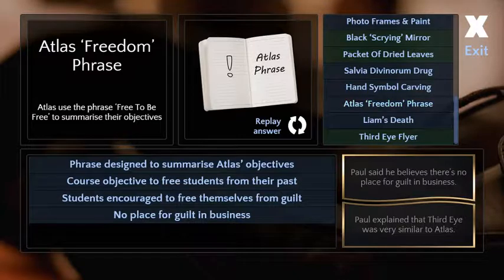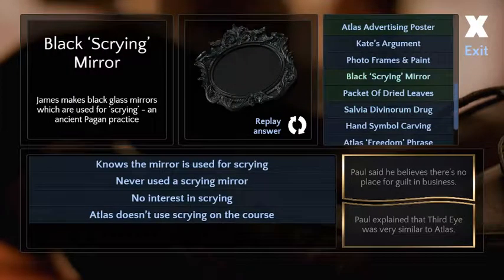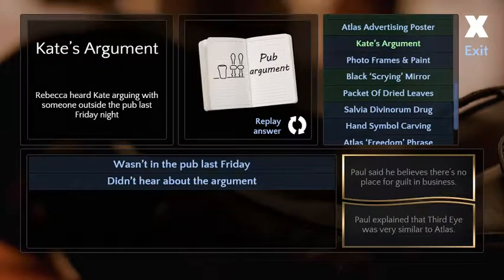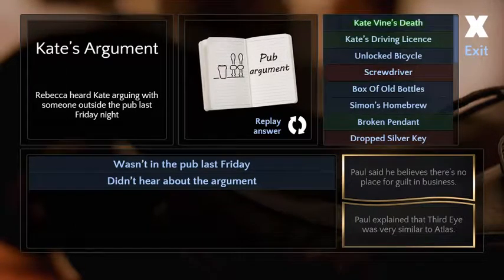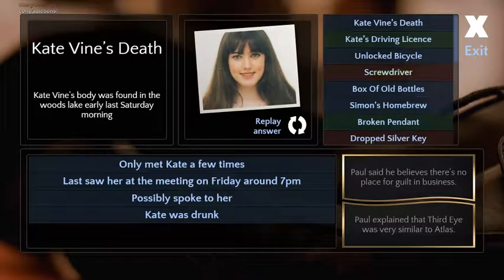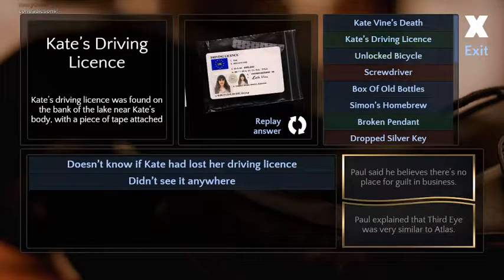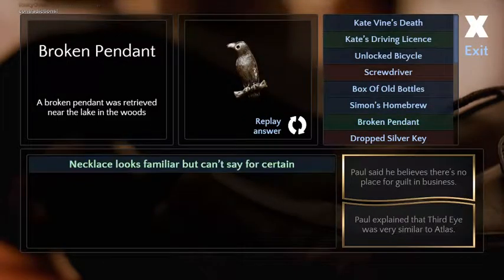There's no place for guilt in business. He reluctantly abides by the law. He doesn't care for it. Yeah. Really doesn't. He sure doesn't like his son's wife. That's for sure. He only met Kate a few times. He might have spoke to her. If he might have spoke to her, why does he know she was drunk?